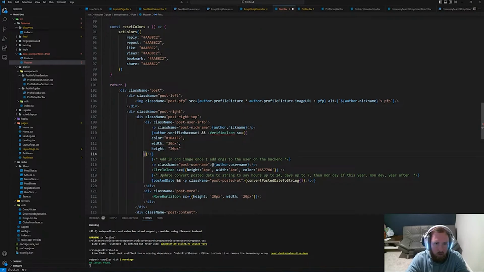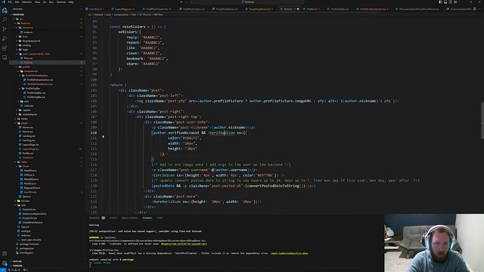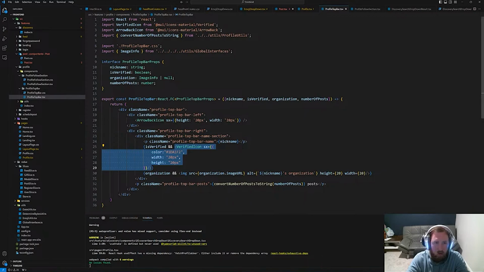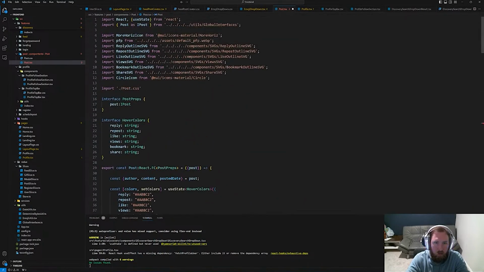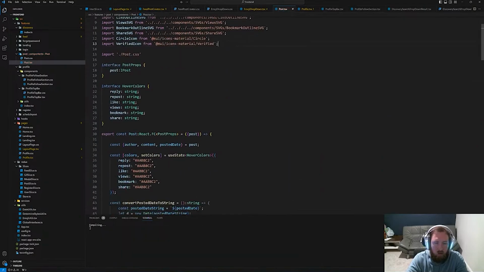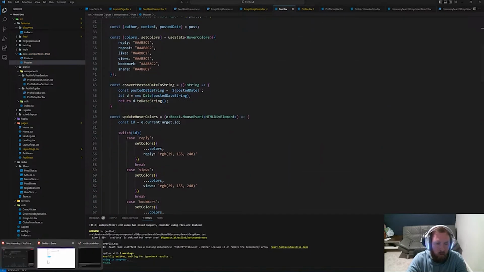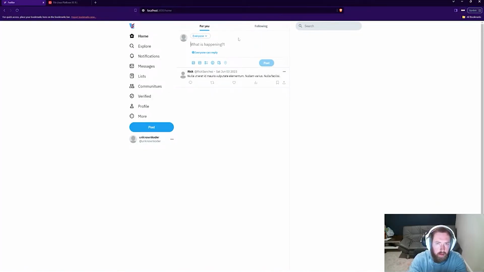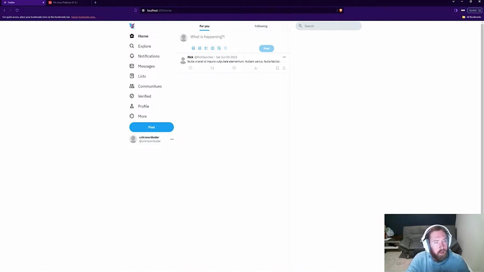Okay, thank you for that. Clean this up a little bit, and I guess we'll do that. And let's go and import this maybe. Okay, never mind, it's not going to let me. So let's just import it from here. So icon, verified icon, paste it in the top. So now if I am verified, I'm looking at post. So like if I say hello, and post. I don't know what's going on with that. That should be updating. So that's something else we need to look into. Lots of bugs to fix.